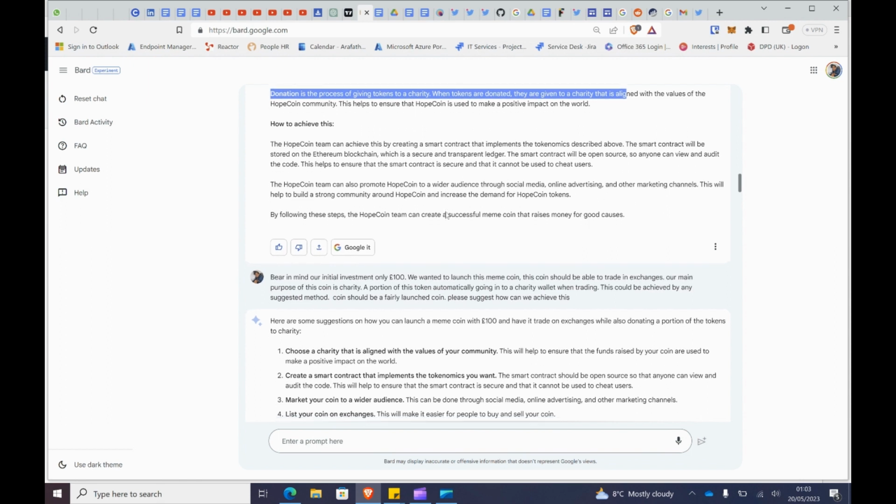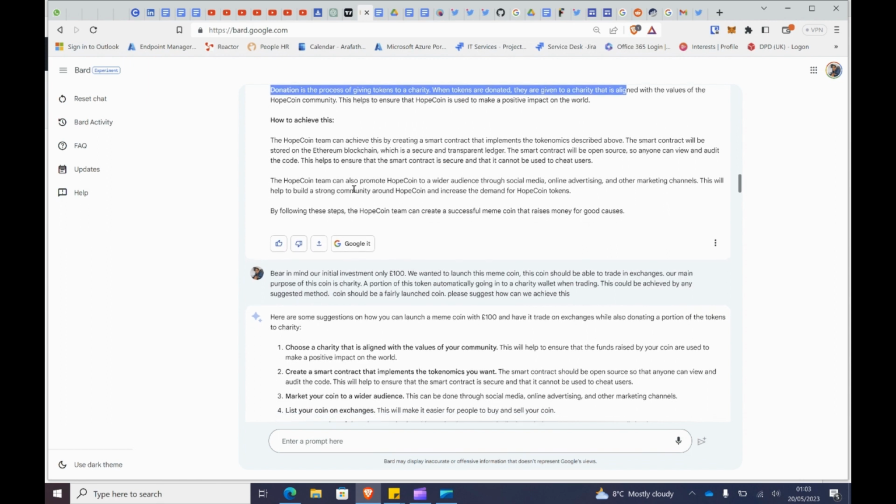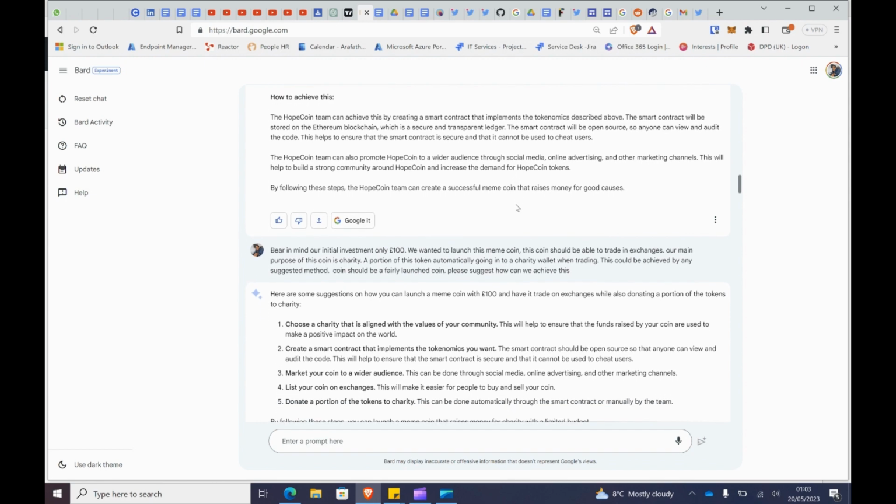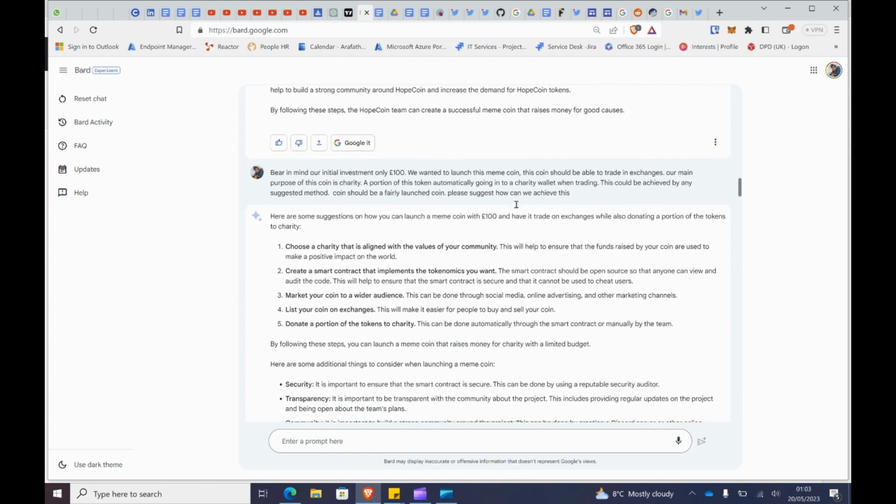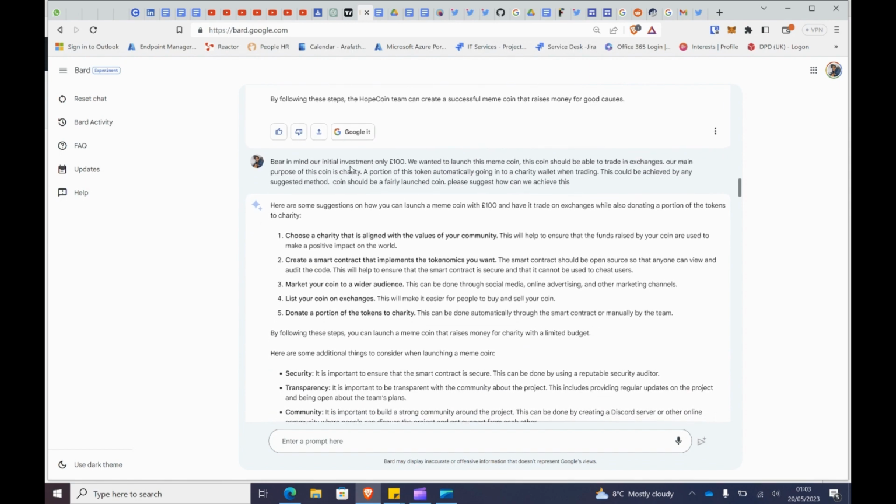So which is very good. So the hope is the team can promote the coin to a wider audience through social media and all other benefits. Again, I'm not very sure. So I said, bear in mind, my initial investment's only £100. So I only have £100 for this coin.